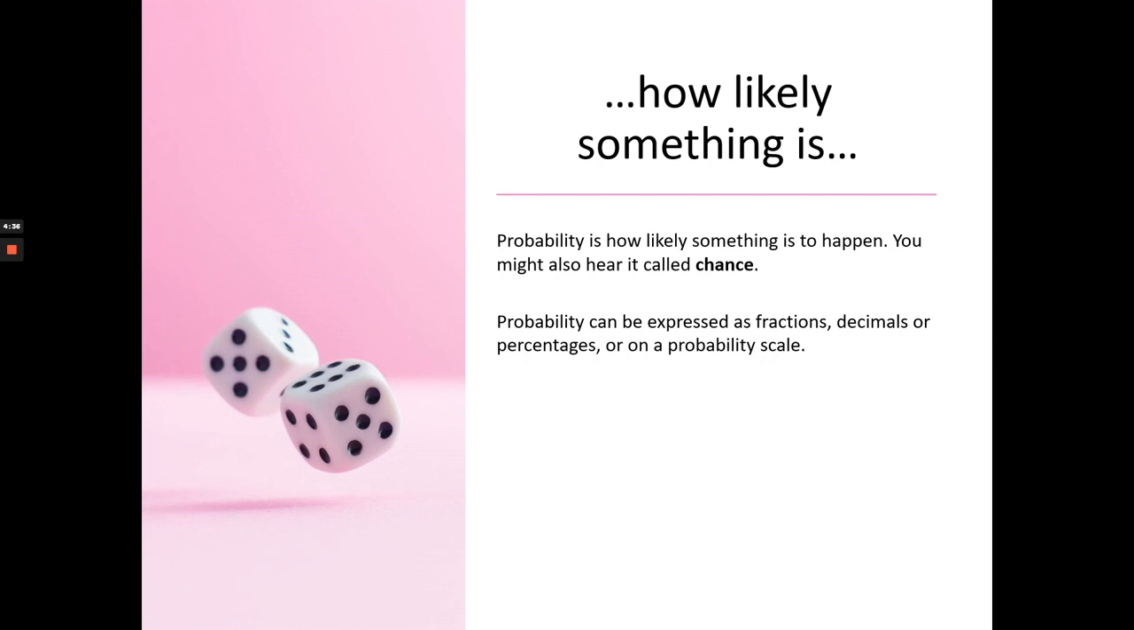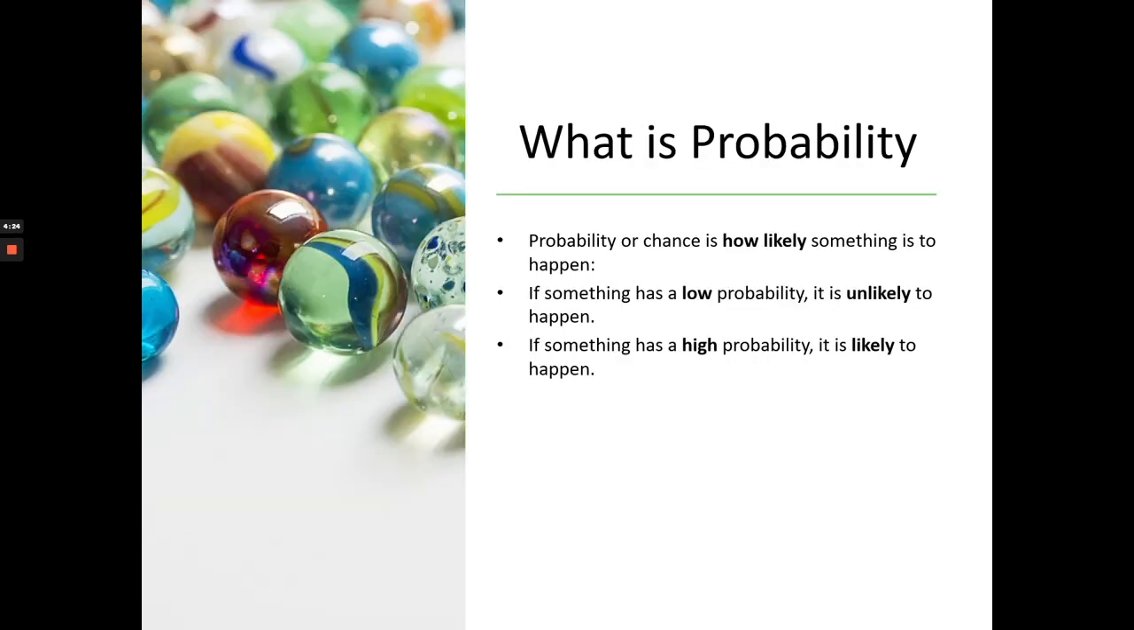Probability can be expressed in three forms. It can be expressed as a fraction, as a decimal, or as a percentage. You can also show probability on a probability scale. So what is probability? Probability or chance is how likely something is to happen. If something has a low probability, we call it unlikely to happen. If something has a high probability, we call it likely to happen.